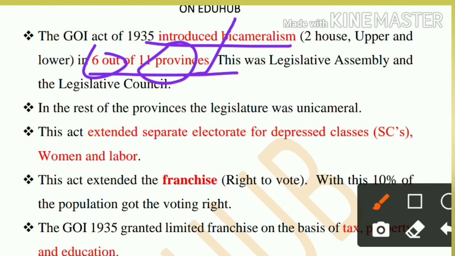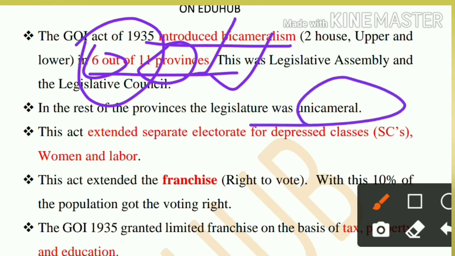Today also, if you see, Bihar, UP, Maharashtra, Karnataka, Telangana, Andhra Pradesh, and before that Jammu and Kashmir also had bicameralism. So at that time 6 out of 11 had a bicameral state legislature, meaning an upper house, the legislative council, and the legislative assembly. The rest of the provinces had unicameral, meaning only one house, the state legislative assembly.